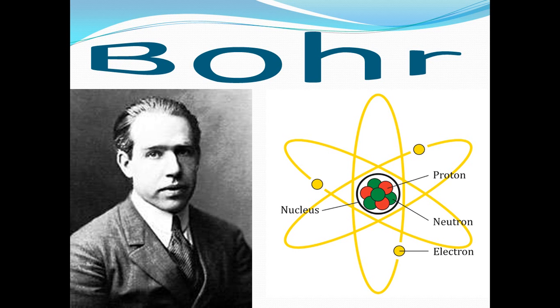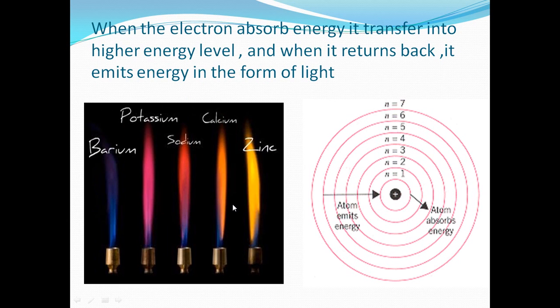he explained these colors that appear after heating the elements. After heating barium, it will appear with this color. After heating potassium, it will appear with this color. After heating sodium, it will appear with this color, and so on. What about your explanation, Bohr? He said that after heating, for example, sodium has electrons here in these places.